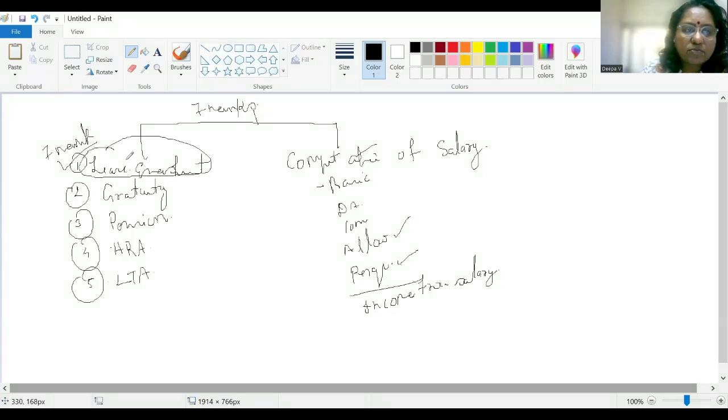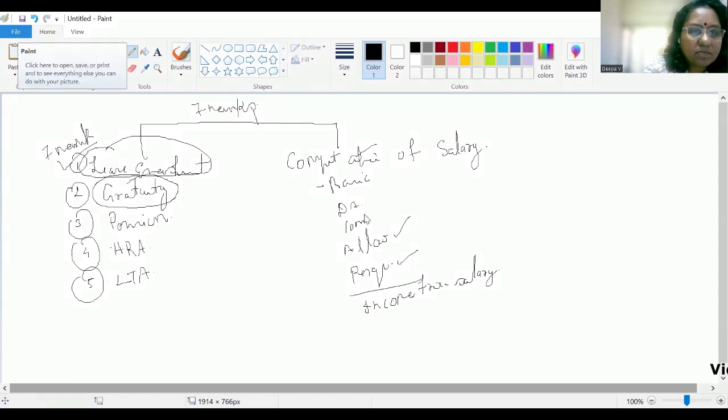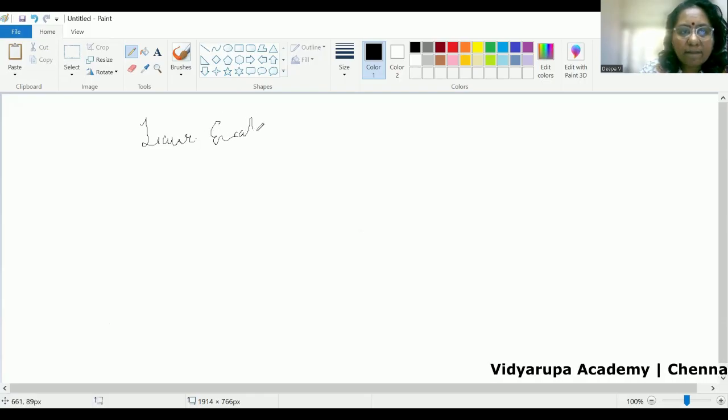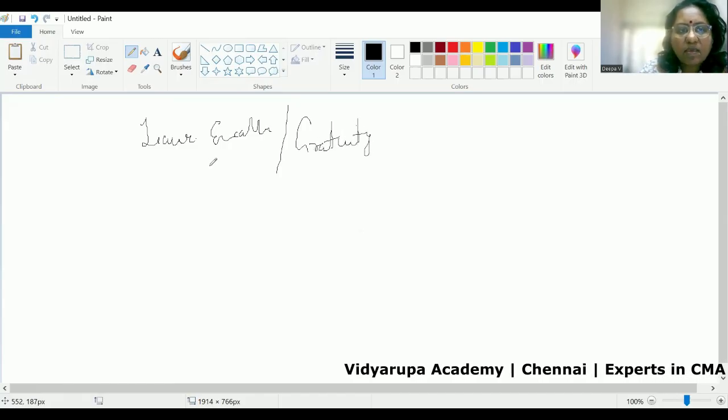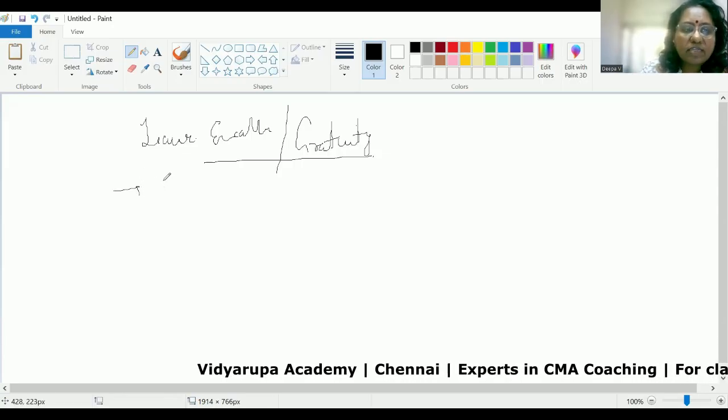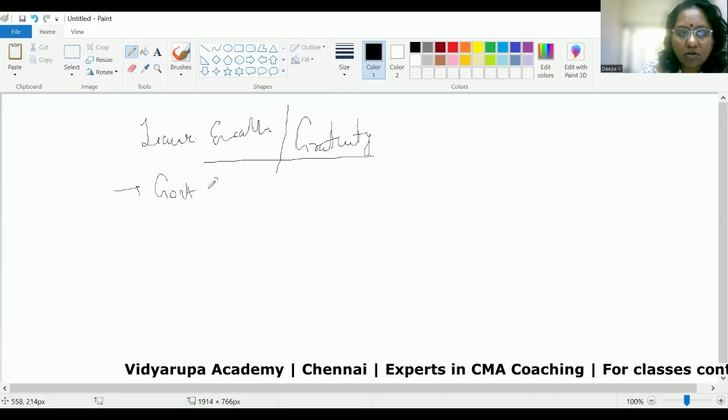First, you have leave encashment. Now, leave encashment and gratuity are more or less similar in certain treatment. How is that? In both cases, leave encashment and gratuity, when you are approaching these topics, the first and foremost thing that you have to see in your question is whether he is a government employee or not.